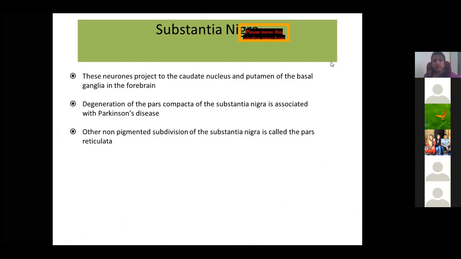What is the function of the substantia nigra? These neurons project to the caudate nucleus and putamen of the basal ganglia, and the region of the pars compacta of the substantia nigra is associated with Parkinson's disease. You have heard of Parkinson's disease. This is due to a lack or deficiency of dopamine neurotransmitter in the substantia nigra.